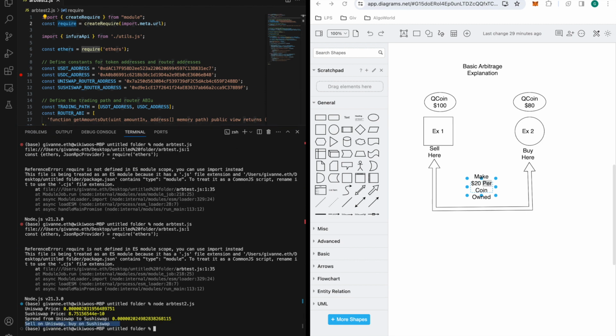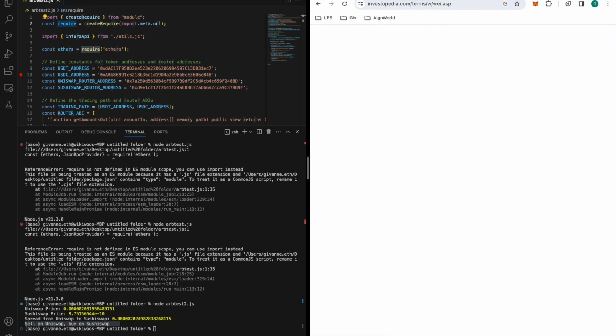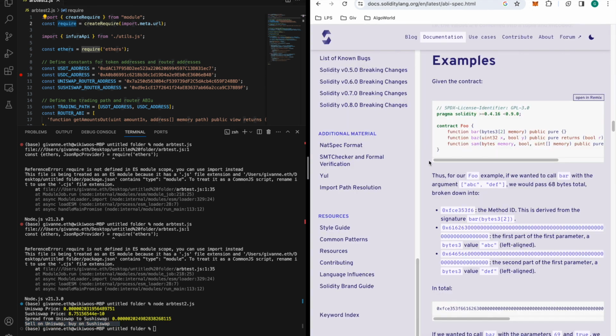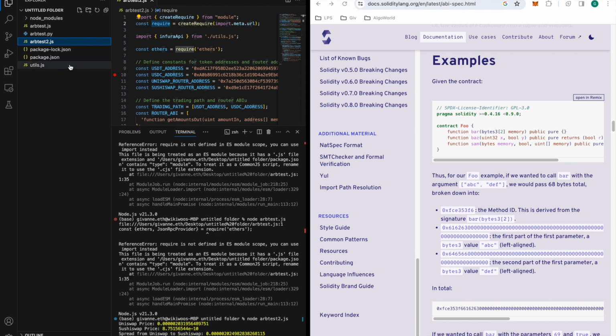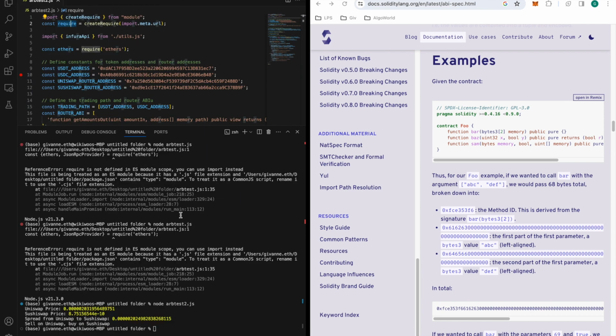Now, execution of this is going to require, again, going back to good old Solidity, because Solidity is going to be needed in order to execute the actual trade. So if there is an arbitrage opportunity as stated here, to actually execute the buy and sell, you would need to actually create a Solidity contract. So you need to create a folder on the side here for your contracts and actually have your Solidity code ready.